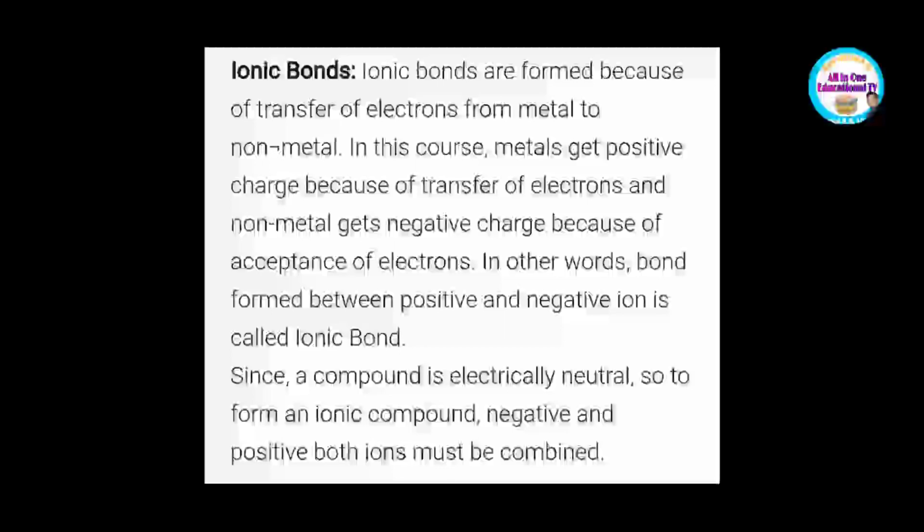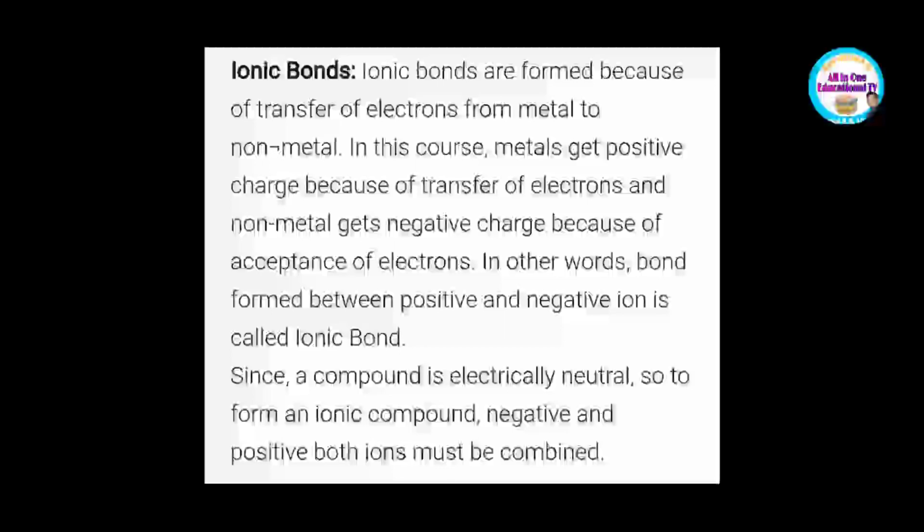Ionic bonds are formed because of transfer of electrons from metal to non-metals. The metal gets a positive charge because of transfer of electrons and the non-metal gets a negative charge because of acceptance of electrons. In other words, the bond formed between positive and negative ions is called an ionic bond.